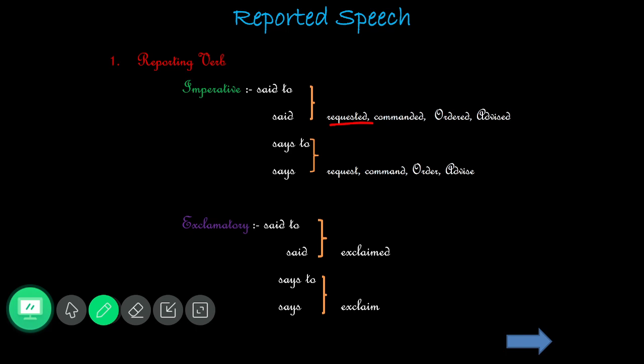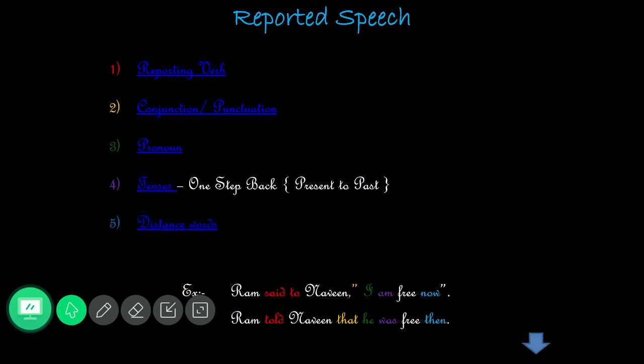And the same we have to follow for the exclamatory sentence also. For a past form, "said to" or "said" you should write as "exclaimed", or else "says to" or "says" we should write as "exclaim" alone. This is what you should do in the reporting verb.